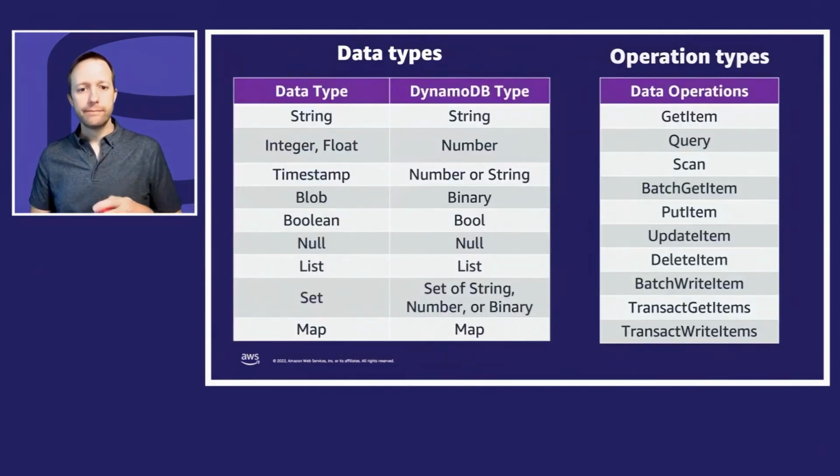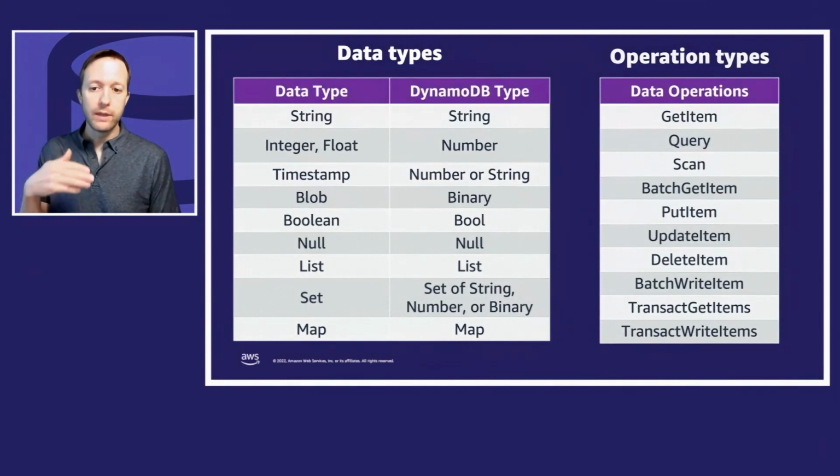And so then here are a couple different things. On the right is all the different operation types. I covered get item, query, and scan. There's other ones. Batch get item, where you can specify numerous things to get, and instead of doing it as repeated singular requests, you can say here's n many that I want to retrieve. I can put and update and delete items. I can do a batch write item, which says here's a bunch of changes I want to make. And there's also 2 transact ones, transact get items and write items, which is to say I want to do this within a transaction boundary. I need it all to succeed or all to fail.